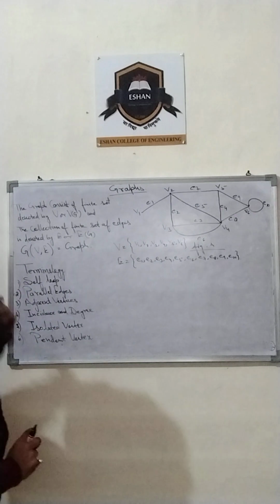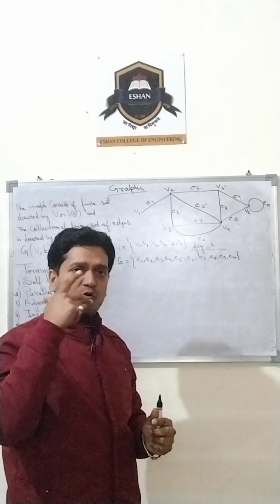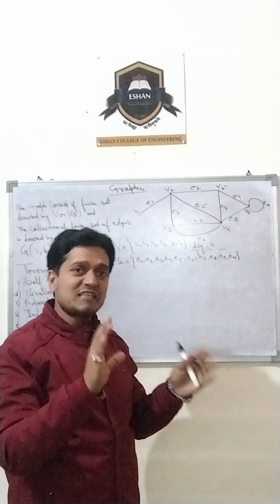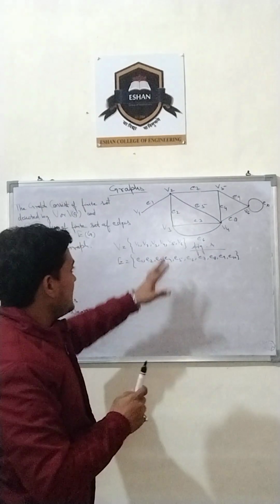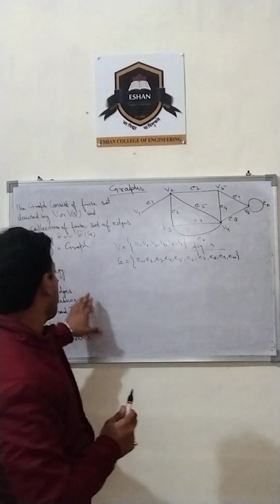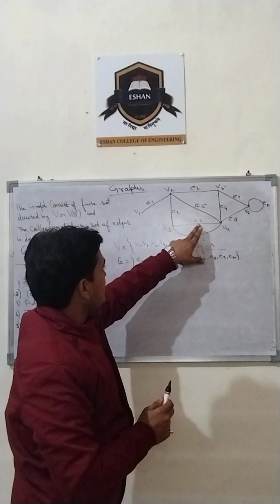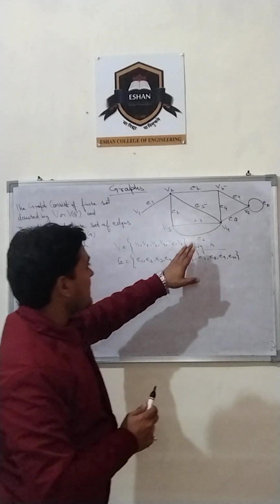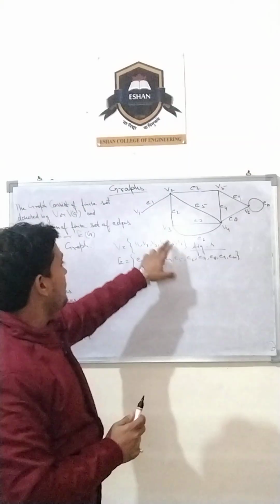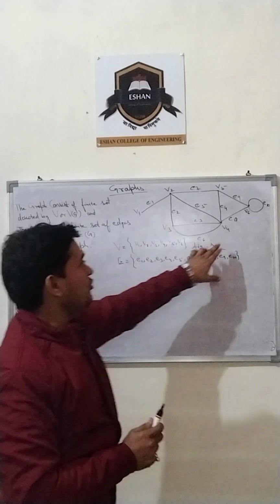If we talk about parallel edges, if we take 2 edges, then the end points of those particular edges are the same for both. In this graph, what are the parallel edges? Edge number 3 and edge number 6 are creating parallel edges, because the end points of these 2 edges are the same, from vertex V3 to V4.